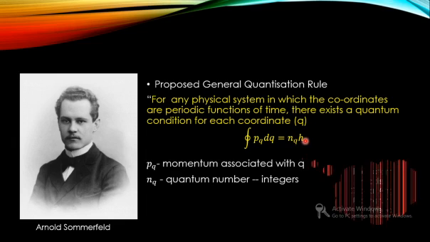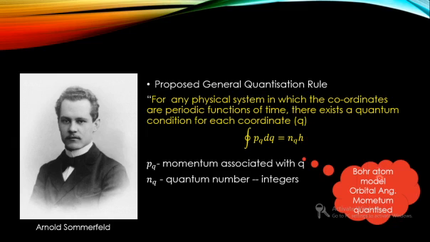Hope you remember that Bohr also considered that as the electron orbits around the nucleus, the orbital angular momentum was an integer multiple of h cut, that is h by 2 pi. Why is 2 pi coming up? Here we are integrating over all the orbits, so 1 by 2 pi will come up on the right-hand side.